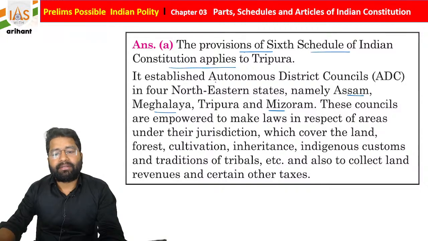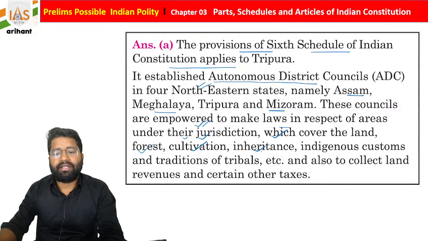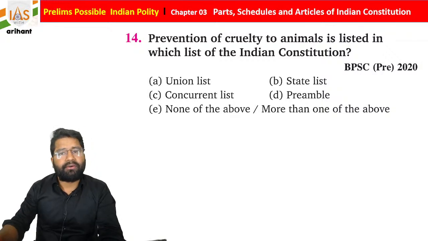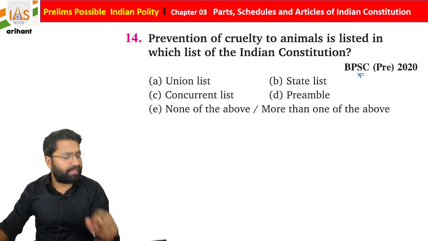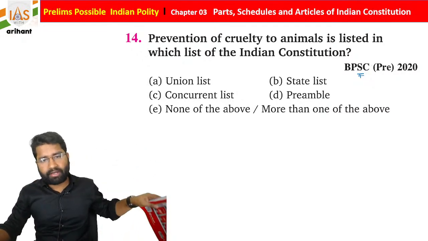And why? There is some power given to autonomous district councils in these 4 northeastern states, students, and these councils are empowered to make law, simply administrative law, in respect of their jurisdiction, which covers land, forest, cultivation, inheritance, as well as indigenous custom and tradition of tribals etc., and also to collect land revenue and certain other taxes. That is the activity they are going to do, students. Now this question was recently asked in the Bihar PSC, and as we already discussed, this book has all the information required for the examination.